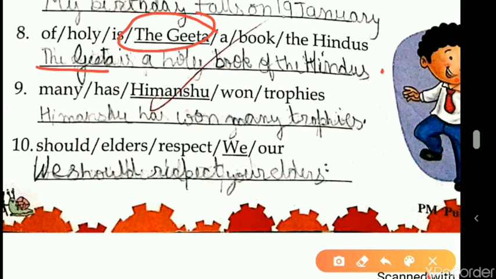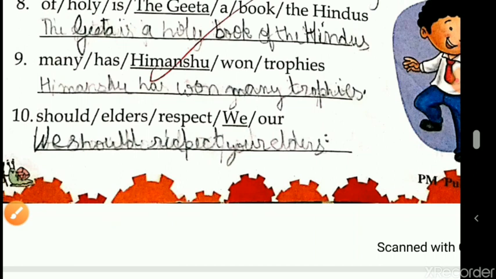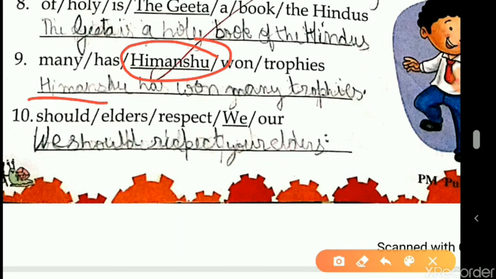Now, students, the ninth one. Many has Himanshu won trophies. Now, how many words in this? 5 words. So we need to keep in mind that when we'll be arranging the words in correct order, we should have exactly 5 words. We need to start with Himanshu because it has been underlined. So Himanshu has won many trophies, at the end, full stop.